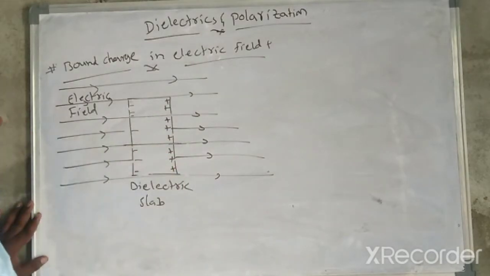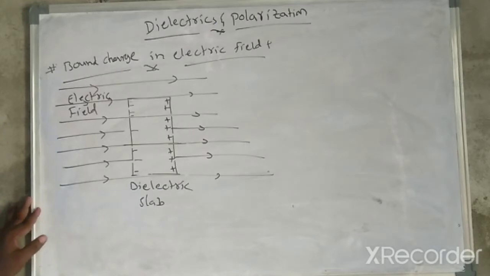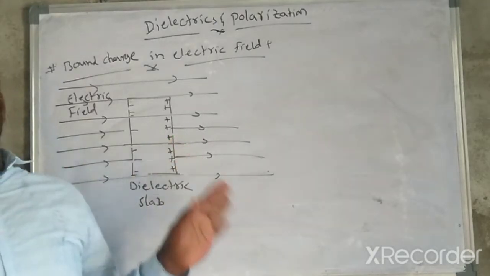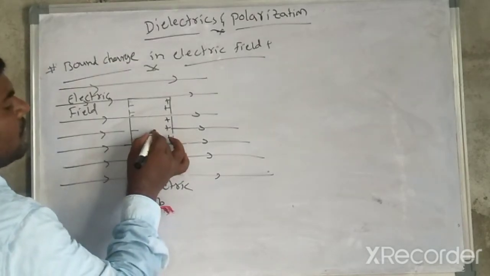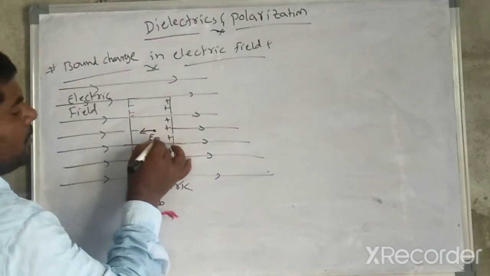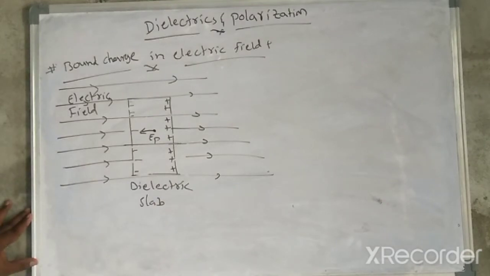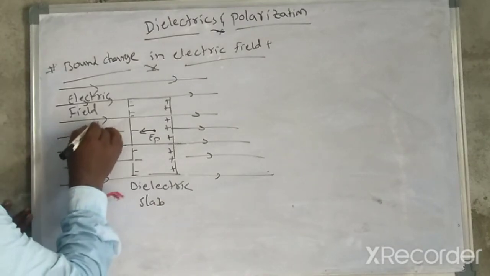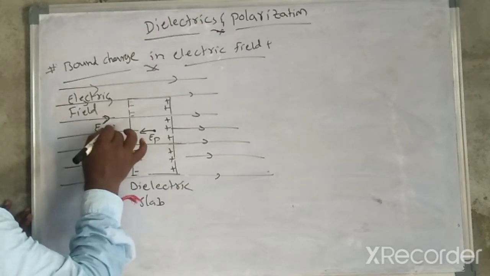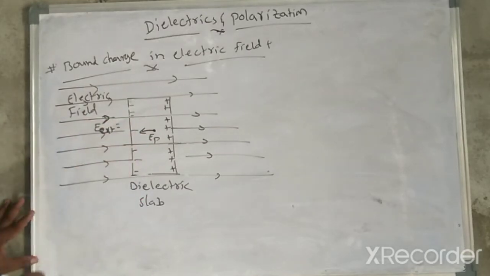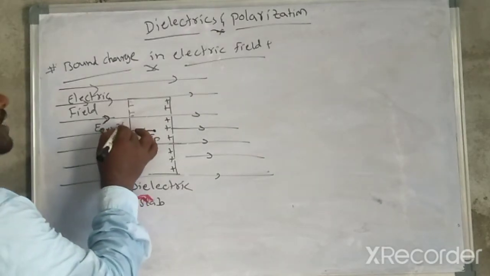The dipoles are aligned in the direction of the electric field. Here is the dipole electric field EP direction, and this is the external electric field direction. That external electric field we consider E.